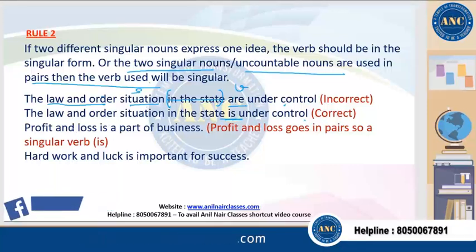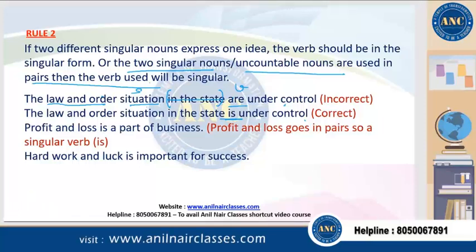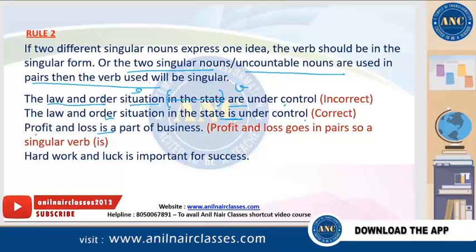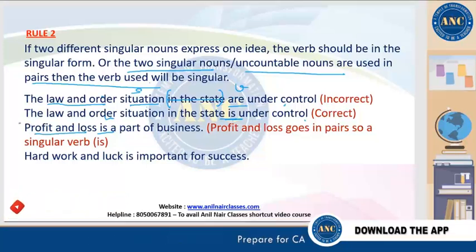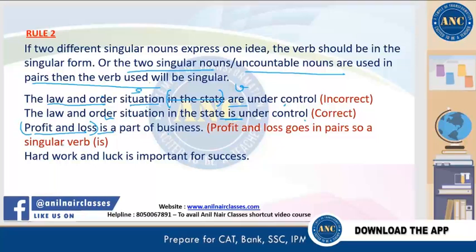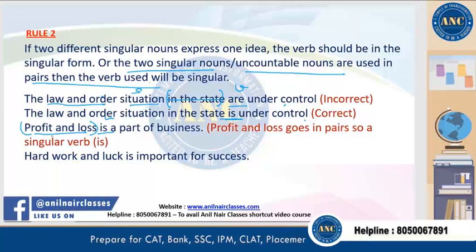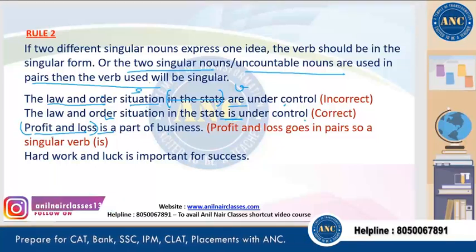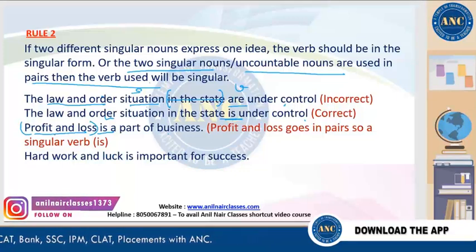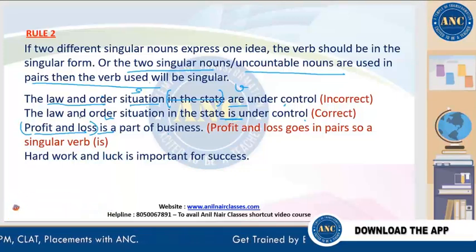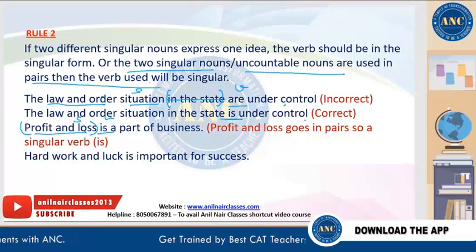Now the profit and loss is a part of business. So now is is the verb. So what is a part of business? The profit and loss. The profit and loss is referring to one single concept, right? And we always talk about these two words as a pair. So they are talking only about one concept. So that is the reason a singular verb is there and the subject verb agreement holds.